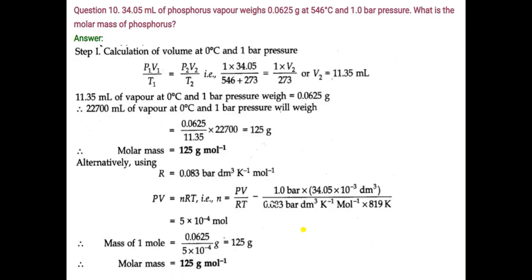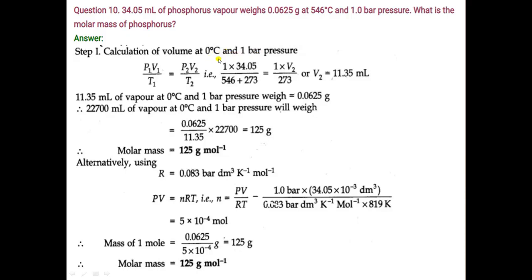Question number 10. 34.05 ml of phosphorus vapor weigh 0.0625 gram at 546 degrees Celsius and 1 bar pressure. What is the molar mass of phosphorus? First of all, we will find out value of V2 using this equation at 0 degrees Celsius and 1 bar pressure. That means standard condition.